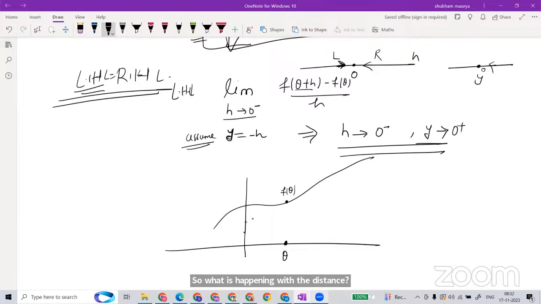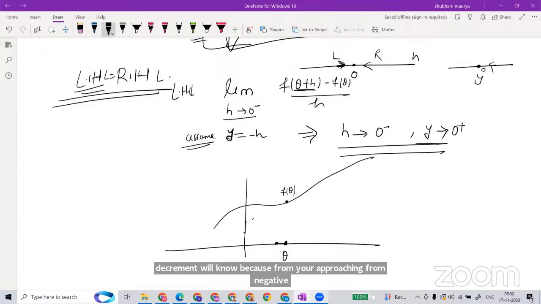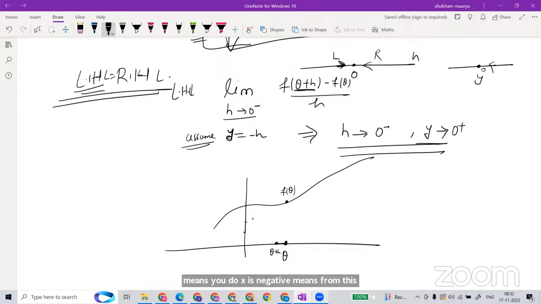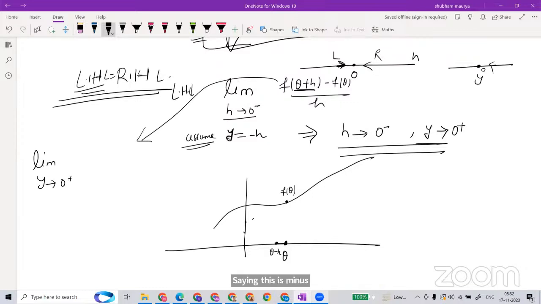Theta plus h, is it an increment or a decrement? Since you are approaching from the negative side, your h is negative, so you are approaching from this side. Your h is actually this distance, and here is your theta plus h. That's why I'm using this notation. So this is minus h, and now it becomes a kind of limit: y goes to 0 positive, f of theta minus